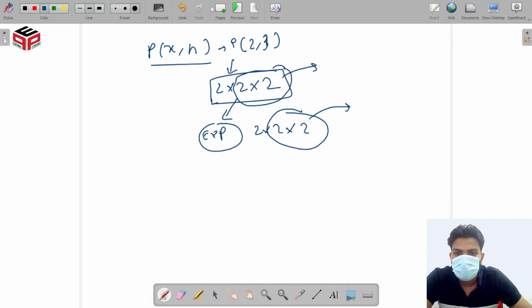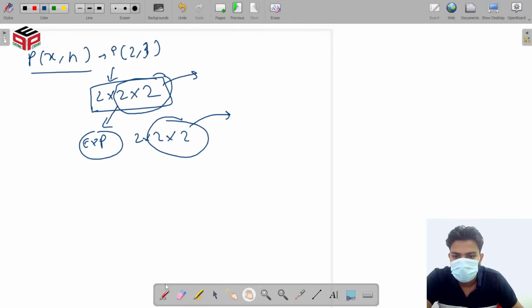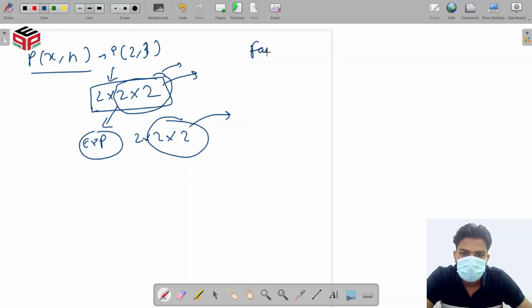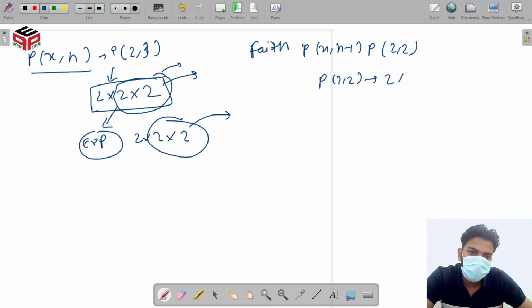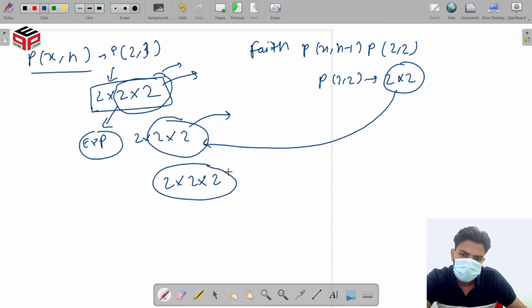So this is our expectation, and what is our faith? Our faith is for a smaller problem, which is power of x comma n minus 1, which is power of 2 comma 2. So power of 2 comma 2 will give 2 multiplied with 2. So can we create our expectation using this faith?